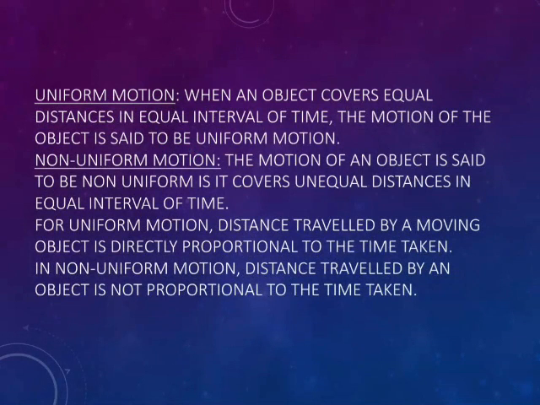For uniform motion, the distance traveled by a moving object is directly proportional to the time taken, whereas in non-uniform motion, the distance traveled by an object is not proportional to the time taken.